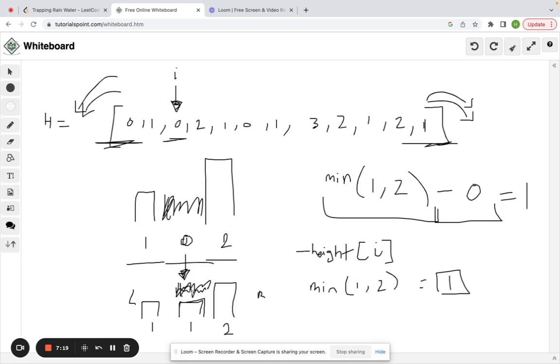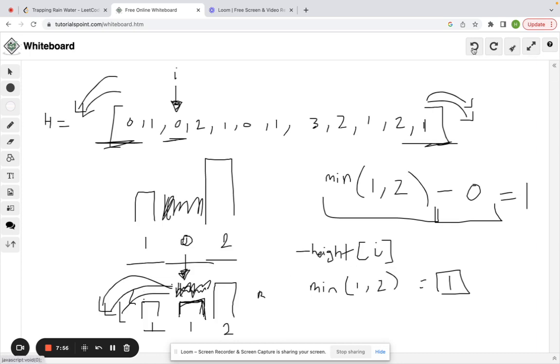If we store 1 unit of water here, where there's already this elevated height of block 1, it's going to spill over down here because there's nothing on the left boundary to protect it. So even though we computed that the left height was 1, and we said, okay, perfect, I can store 1 unit of water, we failed to do the check where the actual elevated height that we are currently at is also 1, meaning you actually can't store water here because if you store it on top of here, it's going to flow out and there's nothing here to contain it. So that's why we take minus height at I.